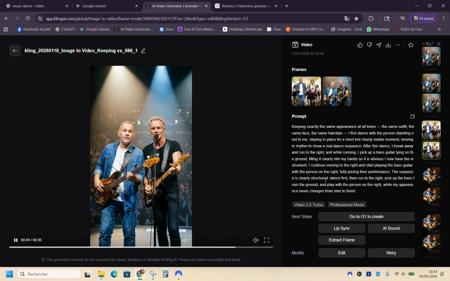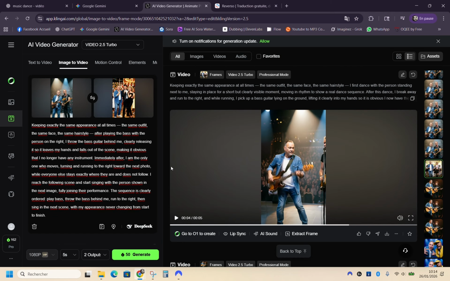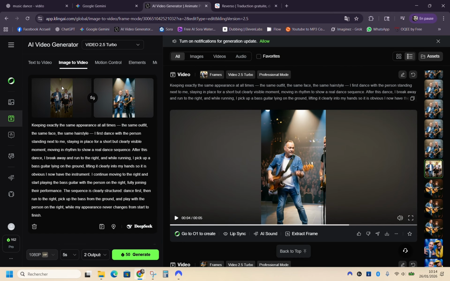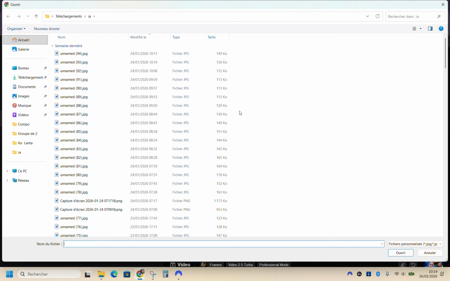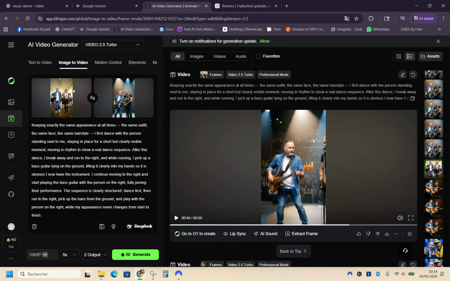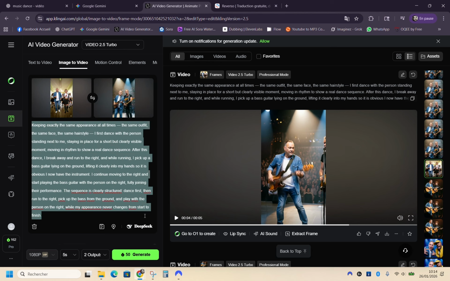And on Kalink, ultimately, it's quite simple, huh? You have a base image and an image of the second image. Ultimately, that's all it is. So you have the base image. Here I've put Britney Spears. I'm uploading Britney Spears. I went and grabbed an image of Britney Spears. I've uploaded the second image right here, and then I pasted the script from Kalink, who ultimately explains the transition to me.